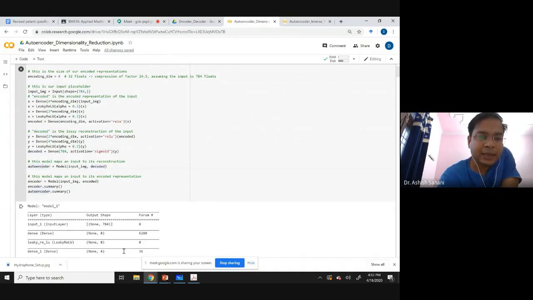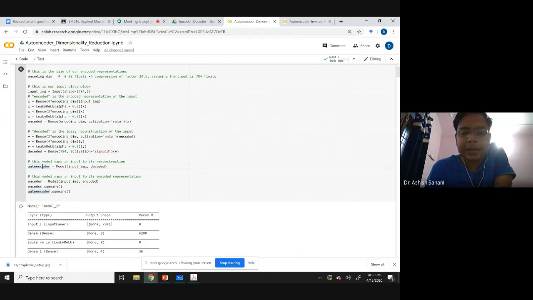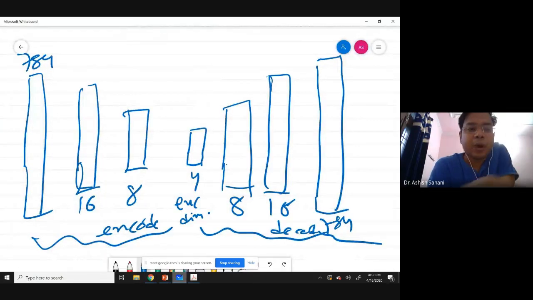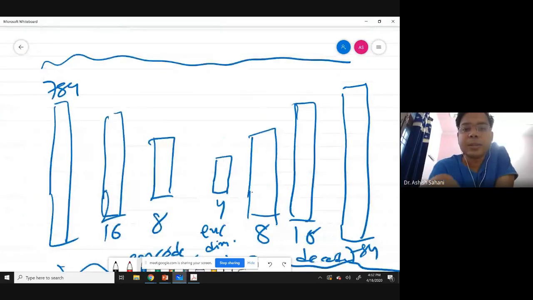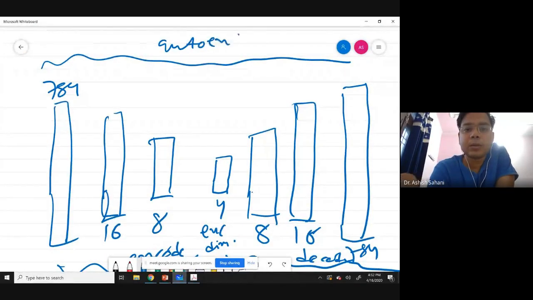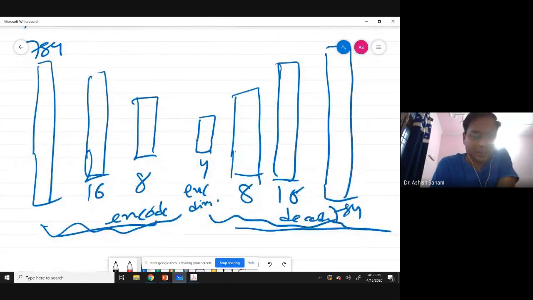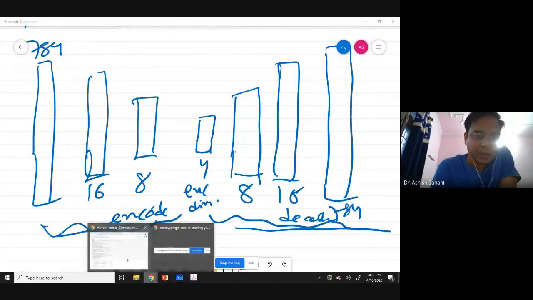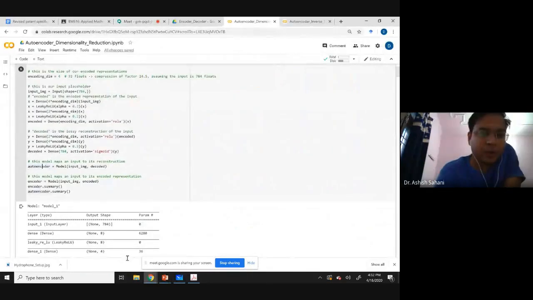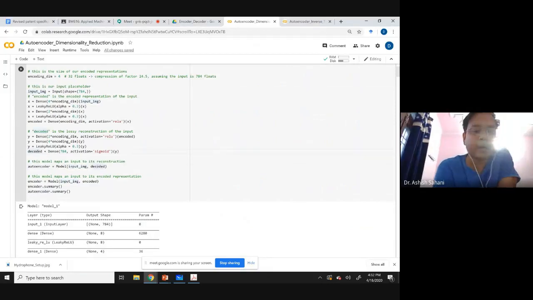After that I construct the autoencoder. Autoencoder is the full thing, from this point to this point. Autoencoder is a combination of an encoder part and a decoder part. So here I'm constructing the autoencoder. It will start from the input image and end at the decoded.